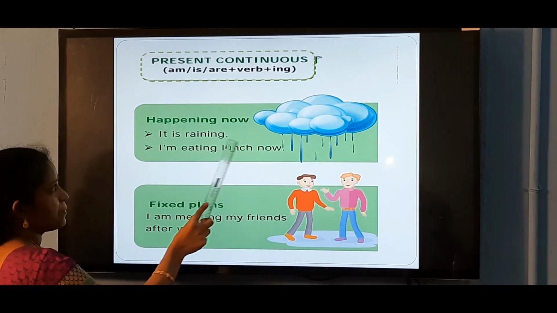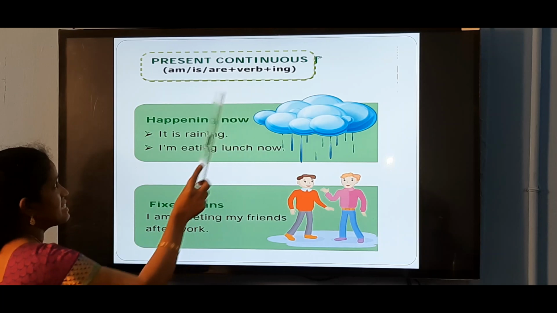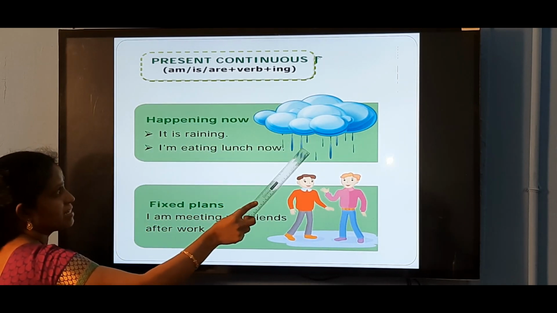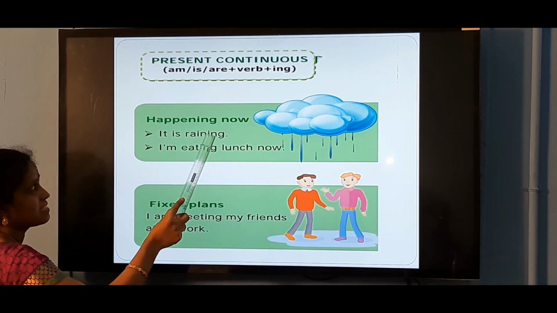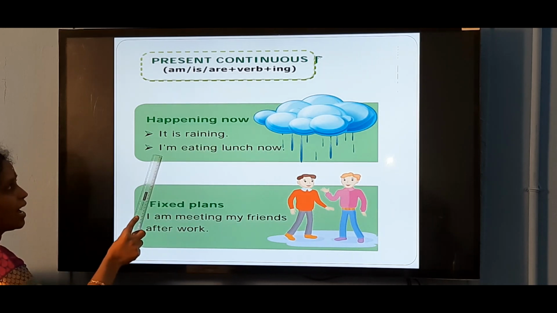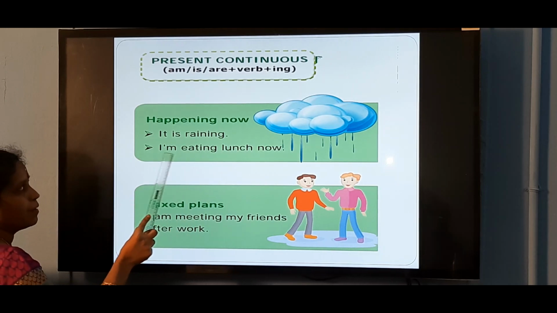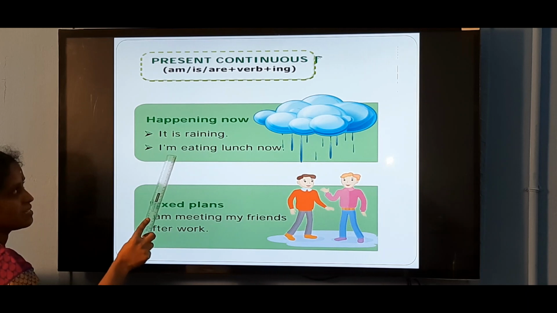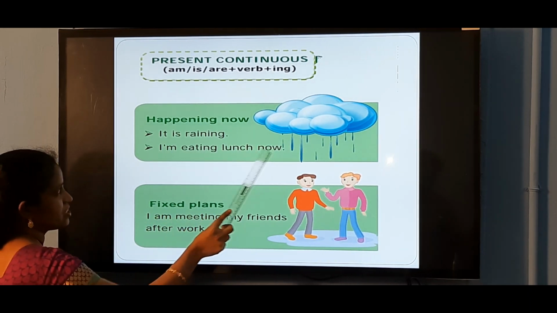The action happening now is denoted by the present continuous tense. It is raining. Raining is a continuous action, so we use is and ing here. I am eating lunch now. Am is a helping verb here, in the contracted form. I am eating lunch now.